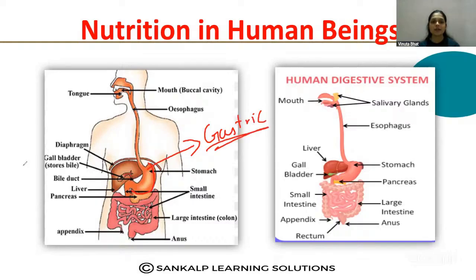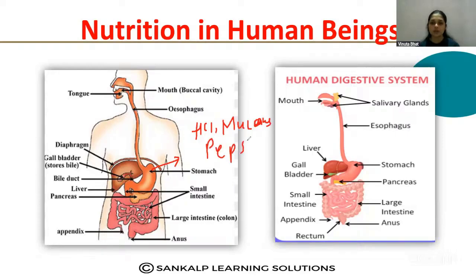Glands means which secrete some chemicals. So these glands present in the walls of the stomach secrete HCl, hydrochloric acid, then mucus, then pepsin.